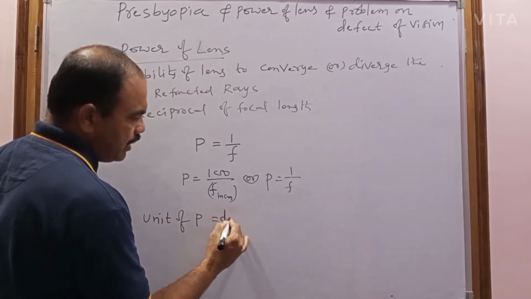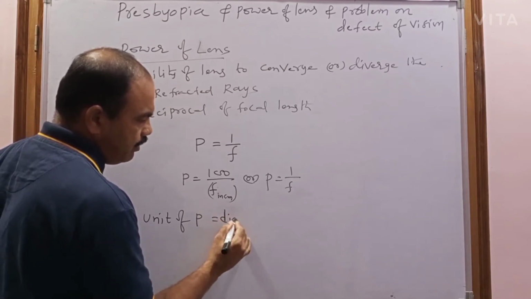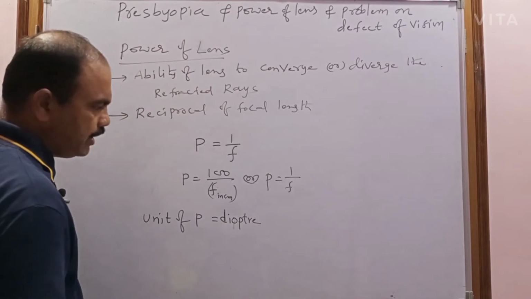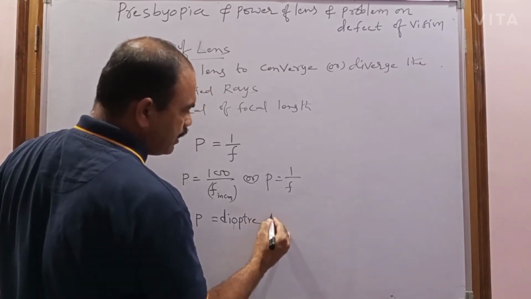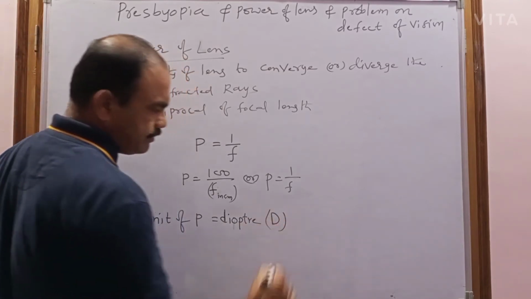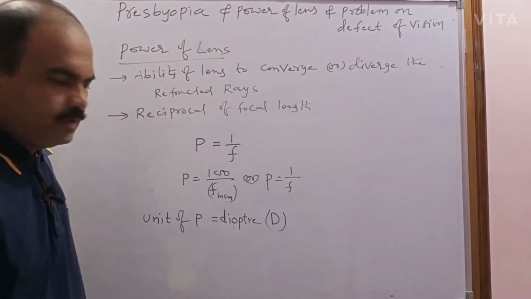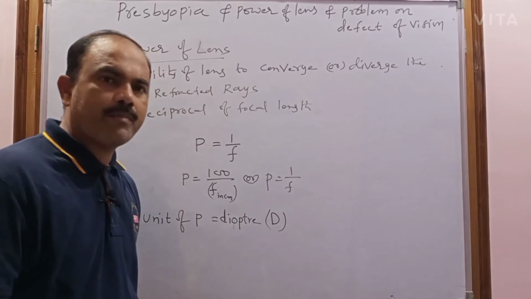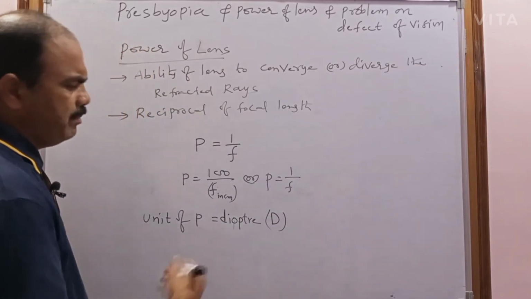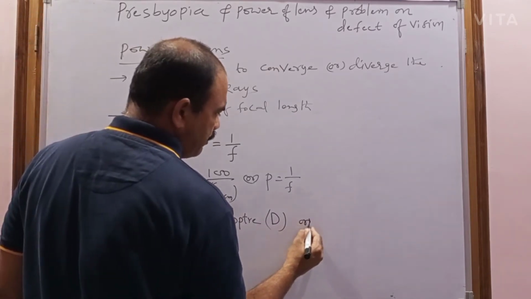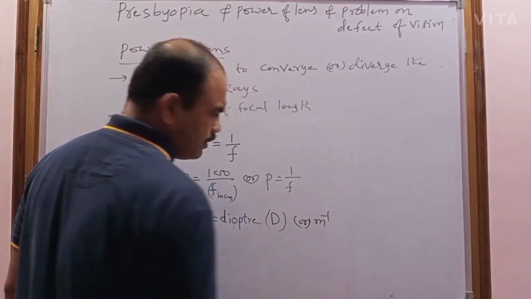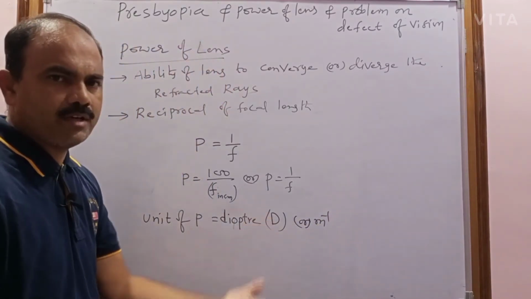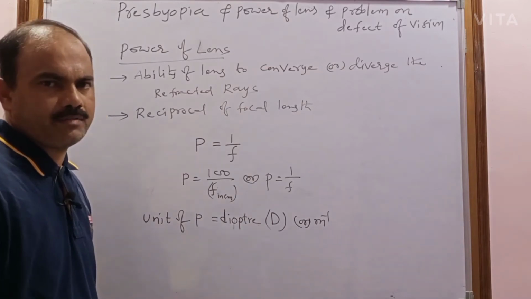Diopter. The diopter symbol will be capital D. So it can simply be represented with capital D, or meter inverse, 1 by meter, or meter power minus 1. This is the SI unit, and the CGS unit will be centimeter power minus 1.